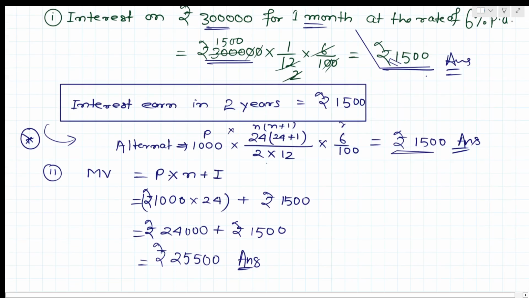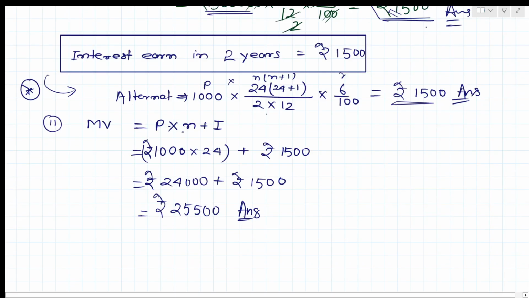Then we need to find the maturity value. Maturity value equals P into n plus I. What is P? We have 1000 into 24 plus 1500. So 24,000 plus 1500, we are getting 25,500, right?